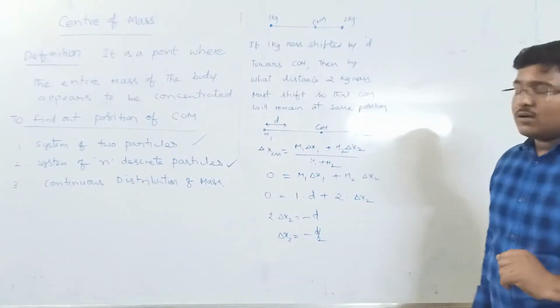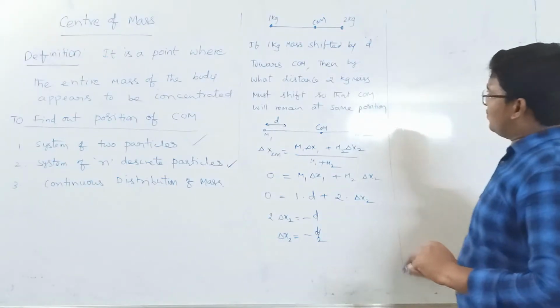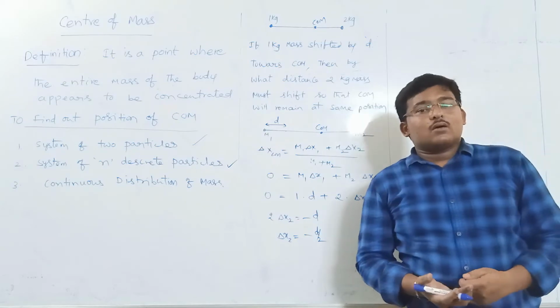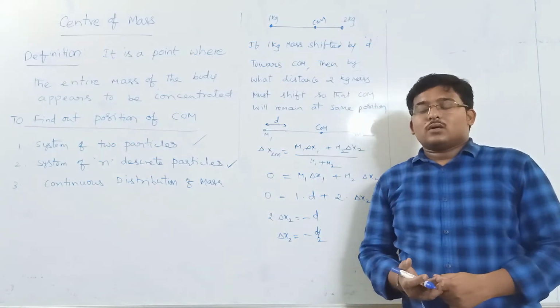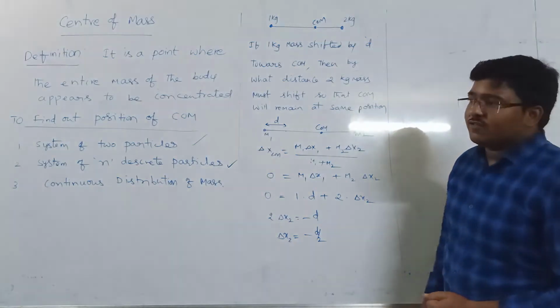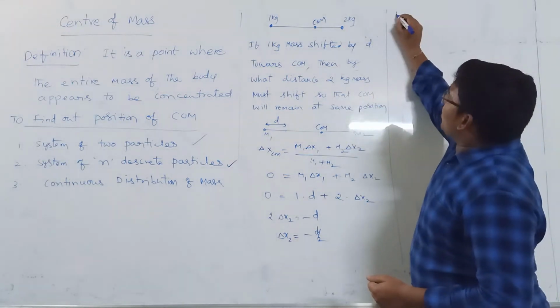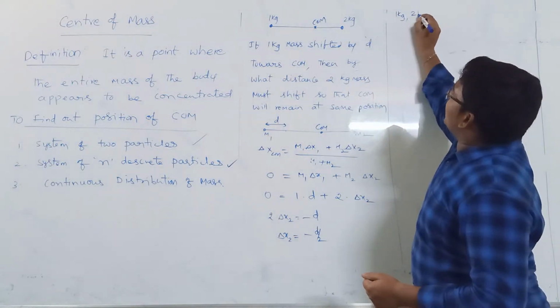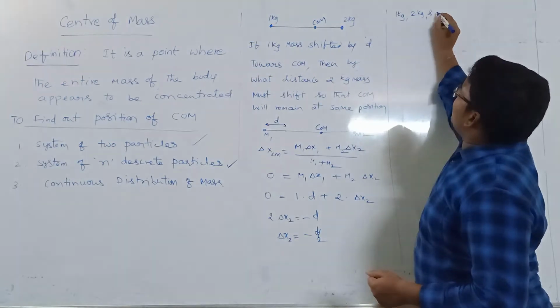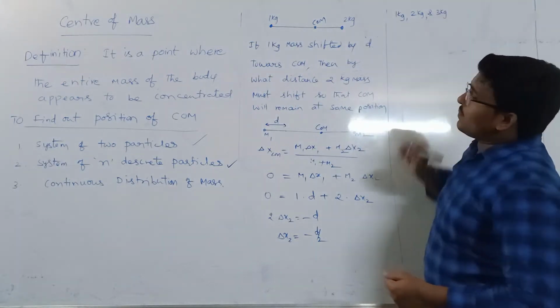They might ask you like, there are 3 particles of masses 1 kg, 2 kg and 3 kg.